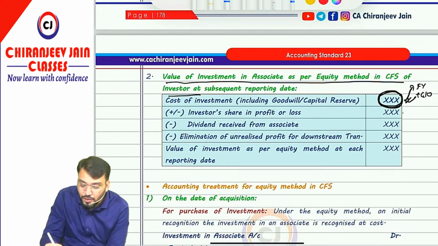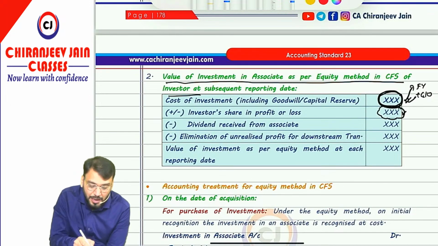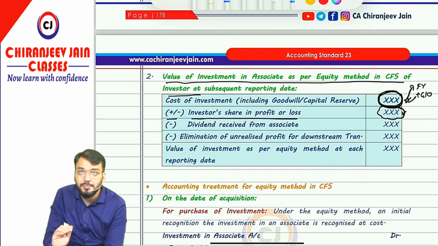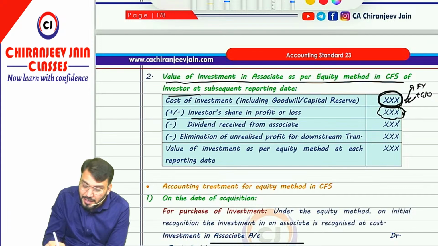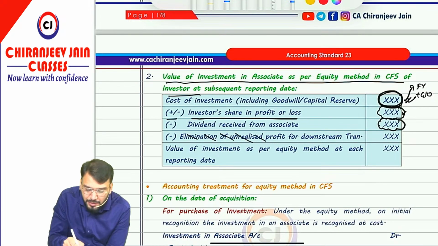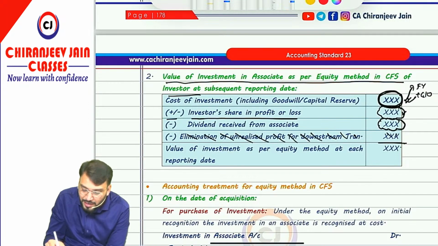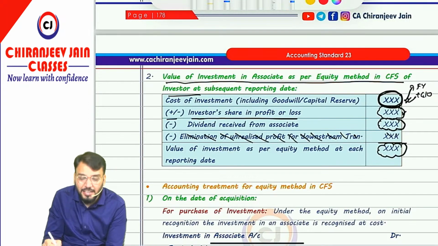In this, what will we add? We will add the investor's share of profit from the associate. If there is a loss, that will be deducted. So I have written plus minus investor's share of profit or loss. Any dividend received from the associate will be deducted. Understood? From the exam point of view, they have not yet asked about elimination of URP, so they will not ask this. So just remove this for now. This will become the value of investment as per the equity method at each reporting date.